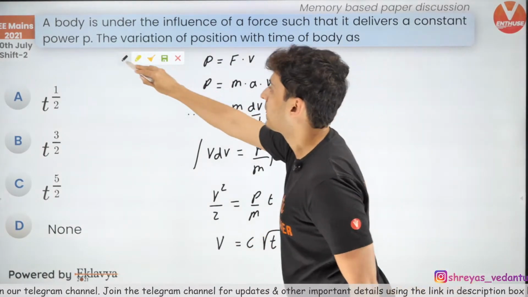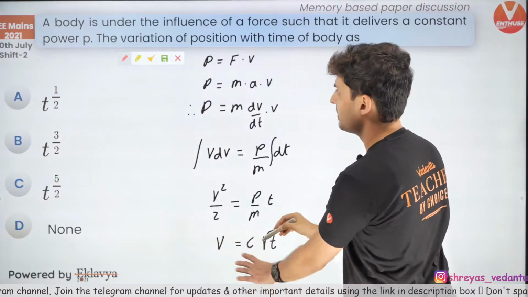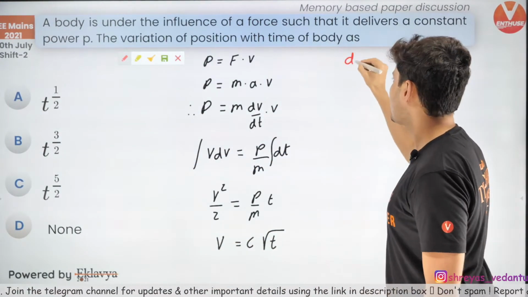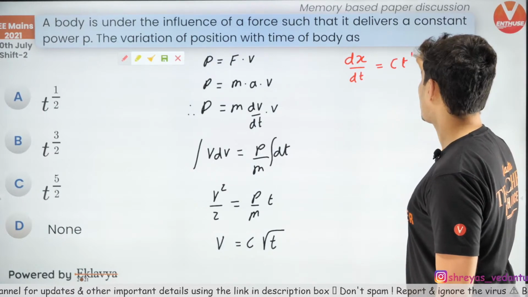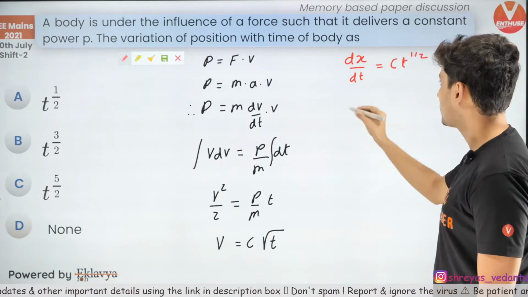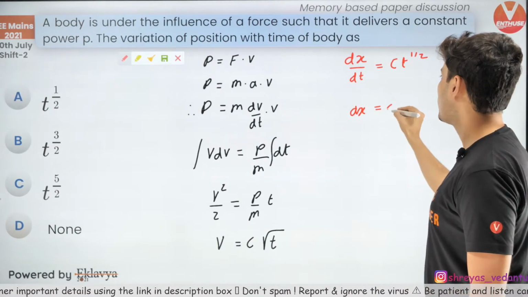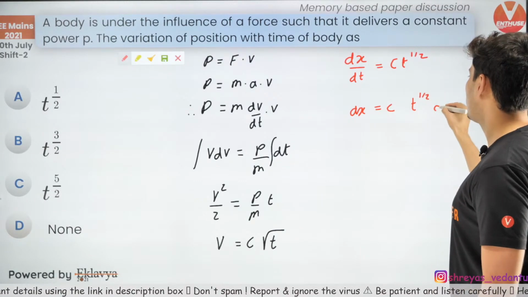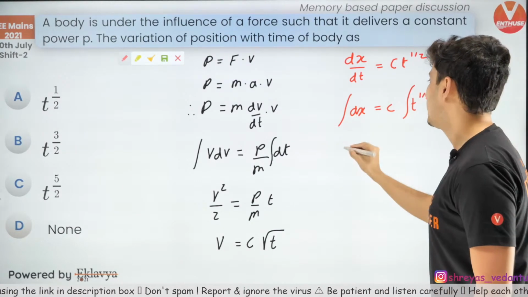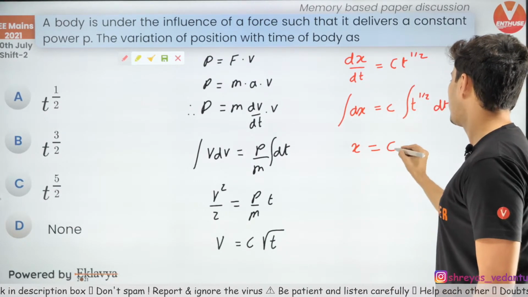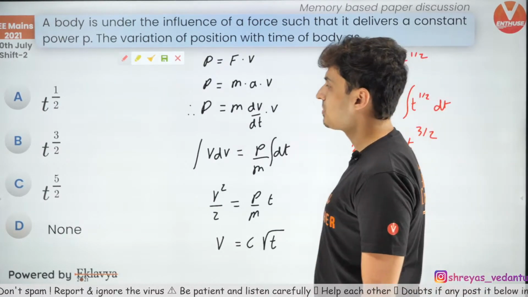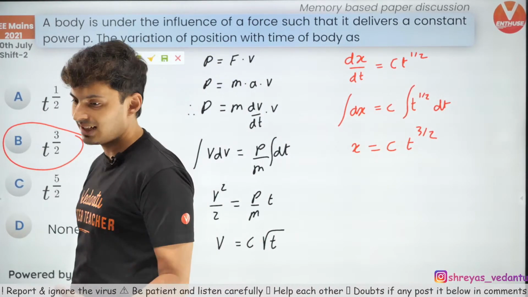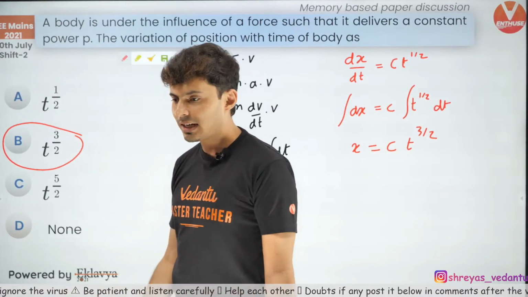Now, what you will do next, some constant, doesn't matter what that constant is. V is dx by dt is equal to c t raised to half from this equation. Therefore, dx is equal to c t raised to half dt. Now integrate it, so this will become x and this will become c into t raised to 3 by 2. So naturally, x is proportional to t raised to 3 by 2. That's the answer. Very simple, guys.